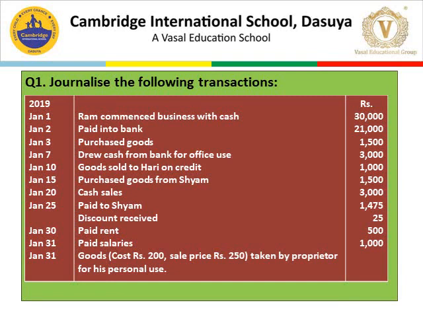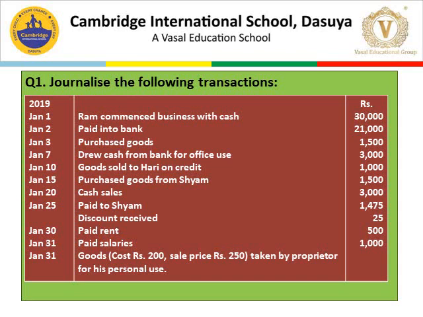2019, January 1st, Ram commenced business with cash rupees 30,000. January 2, paid into bank rupees 21,000. January 3, purchased goods rupees 1,500.